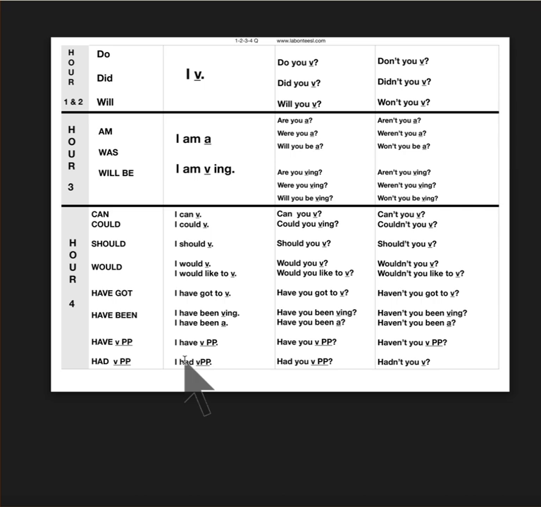They can basically look at any sentence and they should be able to develop a question from it by this simple rule: if you just have I in a verb, do, did, will are used. If you have am in the sentence, these are used. The exceptions are can, could, should, would, have, and got, because there's two verbs together, have and been, have in the past participle, or had in the past participle. So in this 4th hour, we study these patterns together.